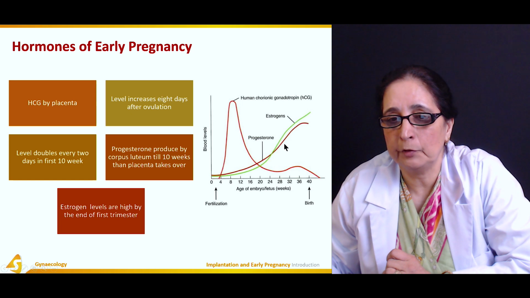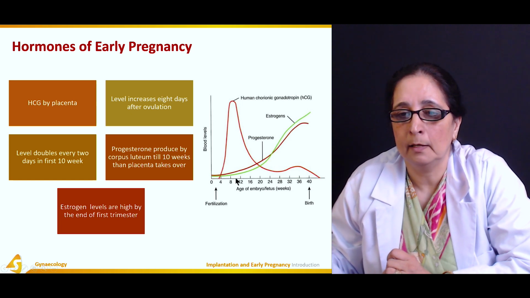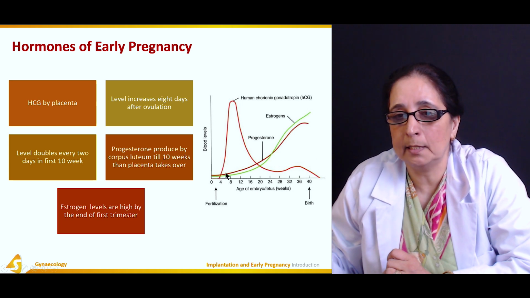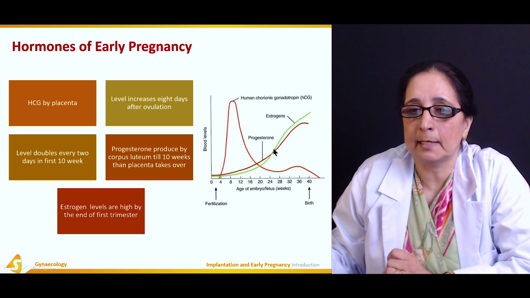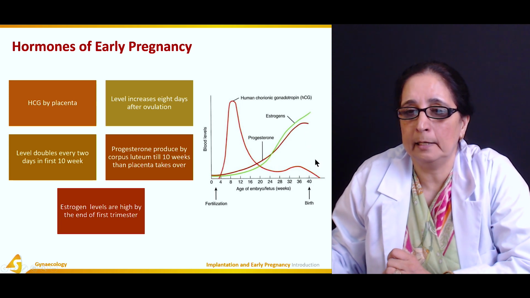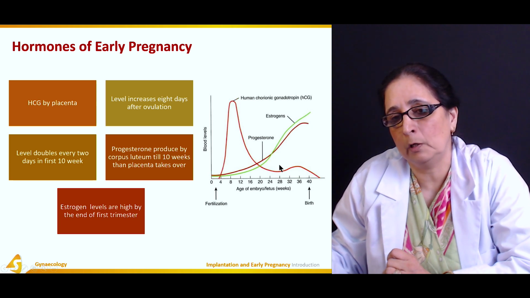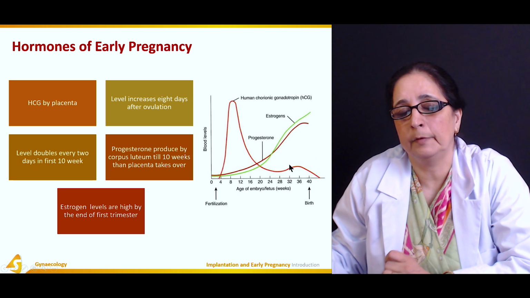And estrogen and progesterone, as you can see here, their level is low in the beginning and slowly it's increasing, reaching maximum by the time of the delivery. So by 40 weeks, it's the maximum. And HCG is coming to the lowest level at the time of the birth.